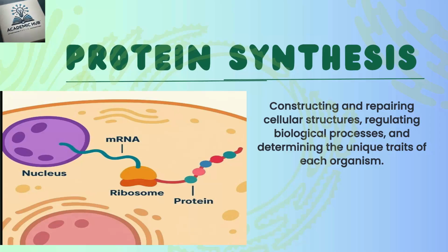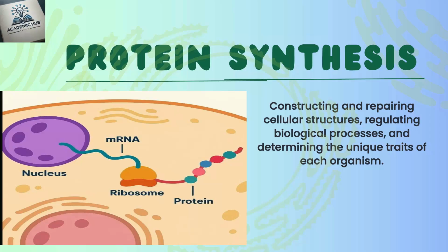Next is errors in protein synthesis and diseases. If any type of error occurs in protein synthesis, what will happen? Various types of genetic disorders and diseases may develop due to errors in protein synthesis. Sickle cell anemia is a striking example, in which a mutation in the hemoglobin gene leads to abnormal red blood cells.